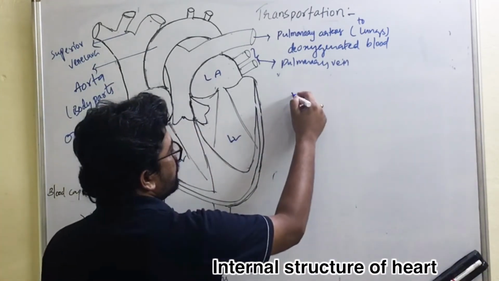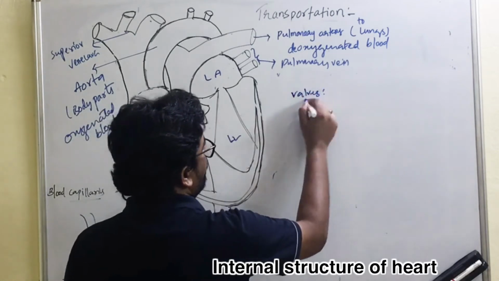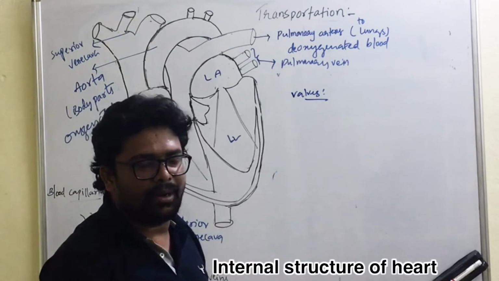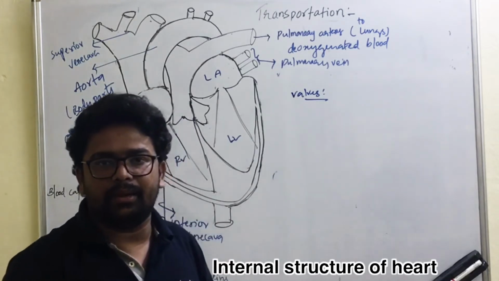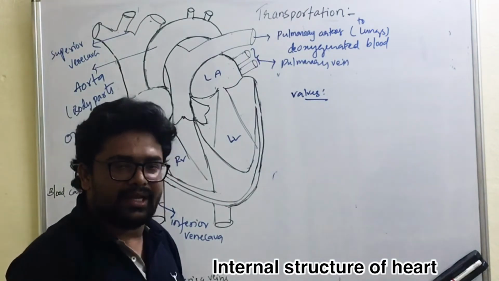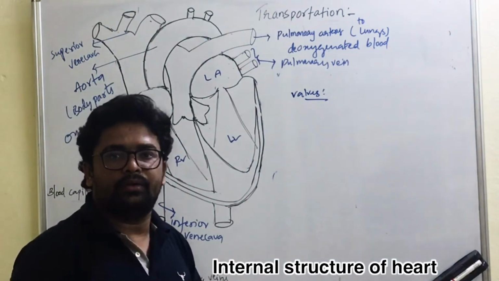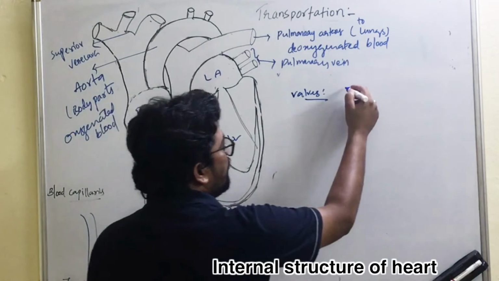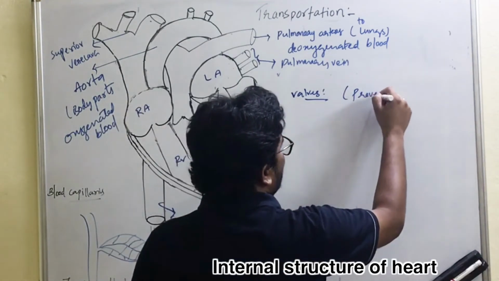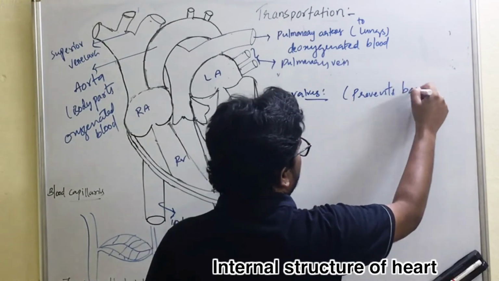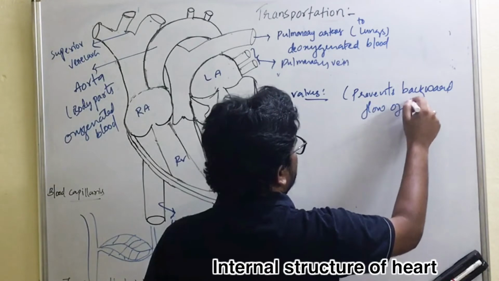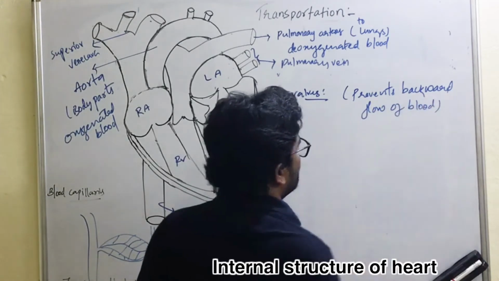So valves, what are valves? As I said, between the auricles and ventricles, they are separated by a muscular portion called septa, and these septa are guarded by valves. These are the structures which prevent the backward flow of blood. Okay, hope you are following it.